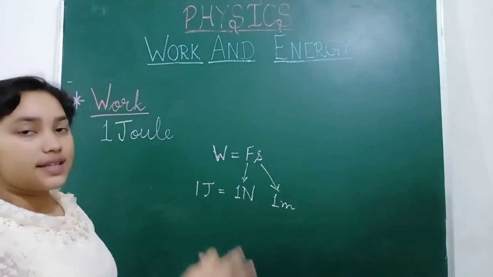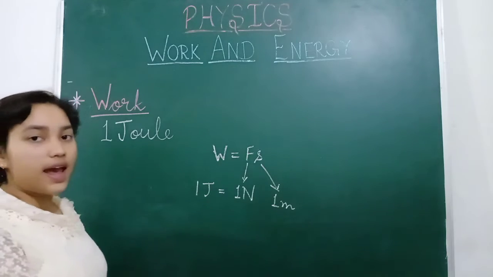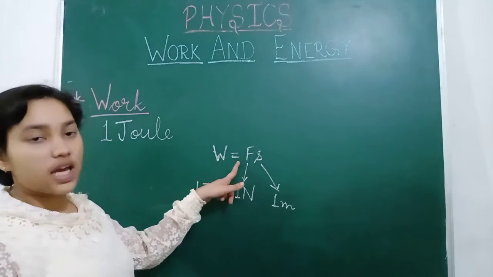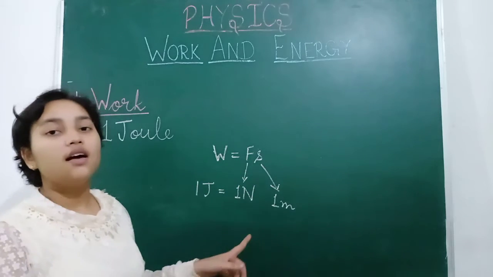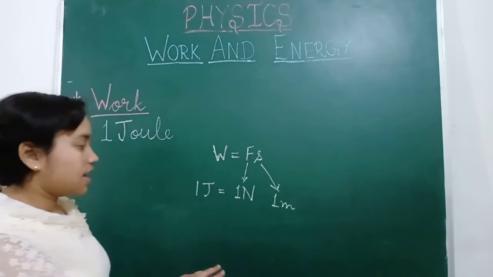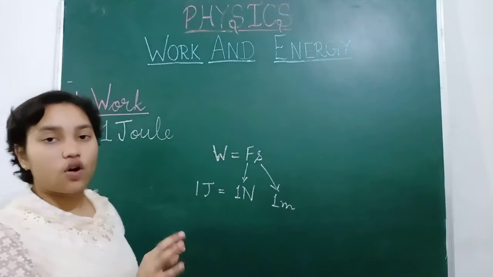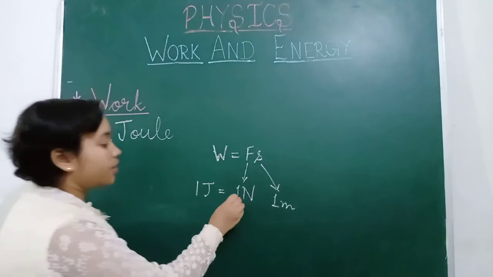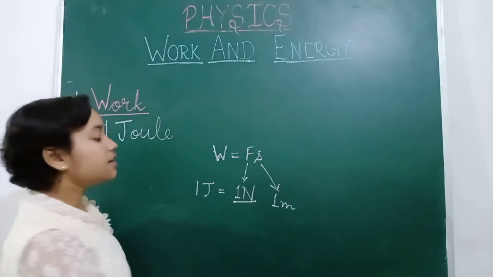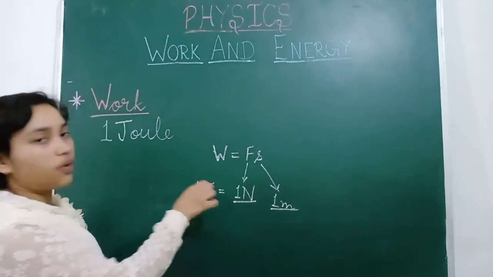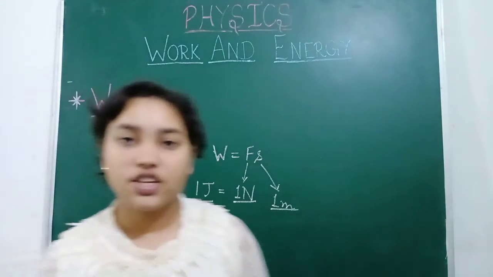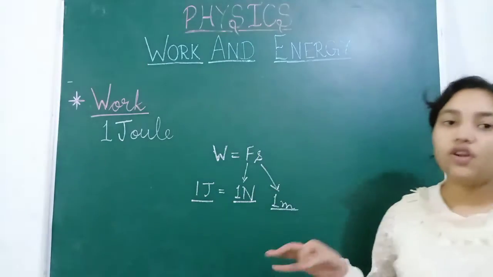We can define 1 joule as when the force is 1 Newton and displacement is 1 meter. When both conditions are applied, it is called 1 joule. It's a very simple definition, you can make it from this formula only.